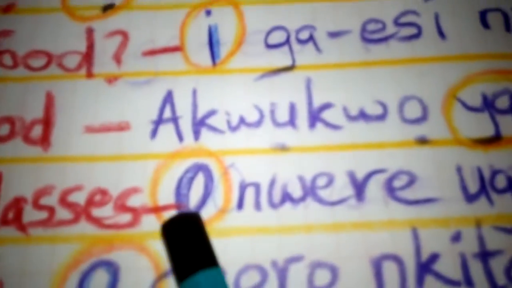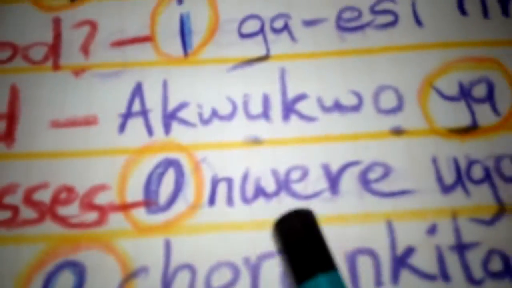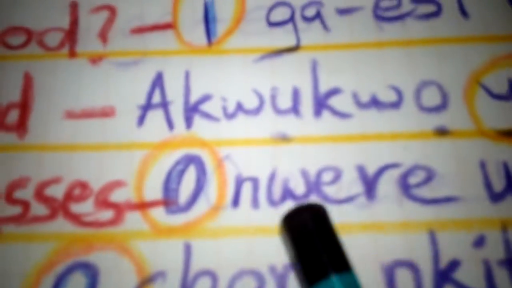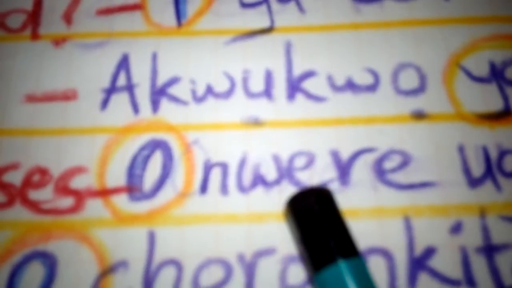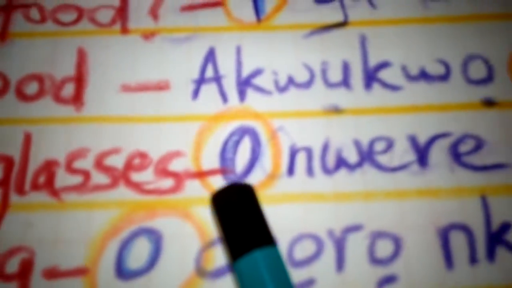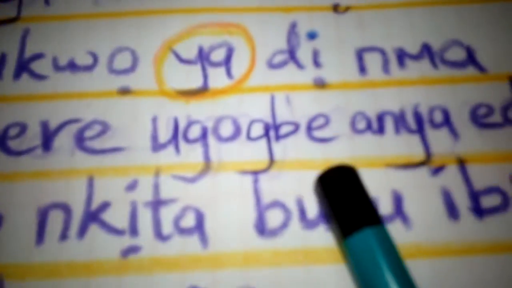Ọ nwere. Why do we use Ọ? Because nwere is a verb here, and this verb's vowels belong to A group. So O, okay, O nwere ugogbe.